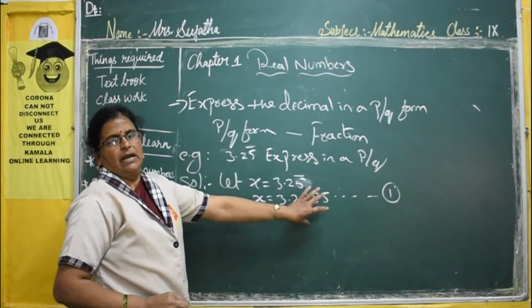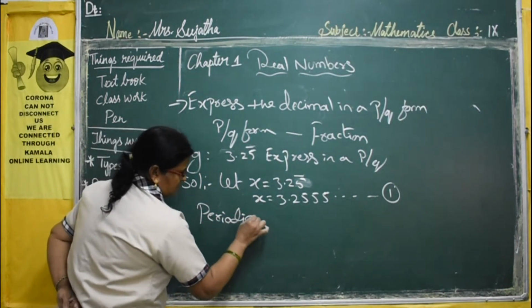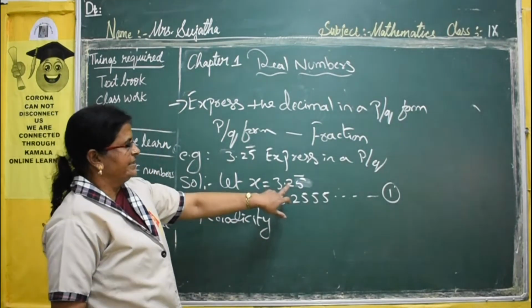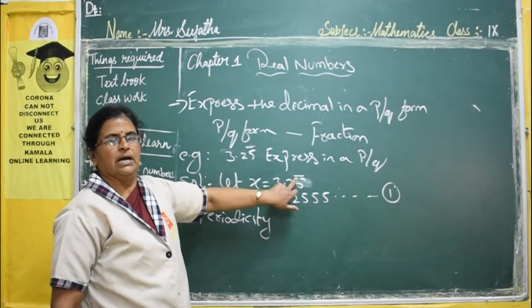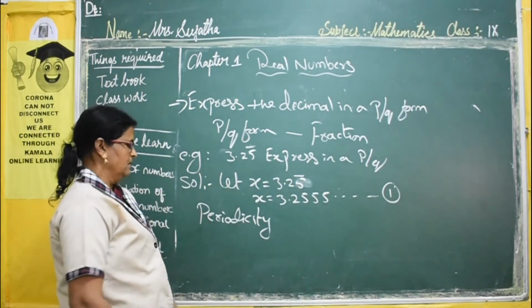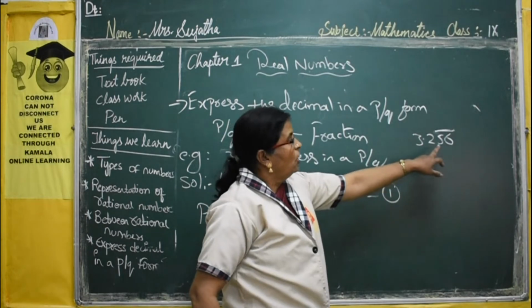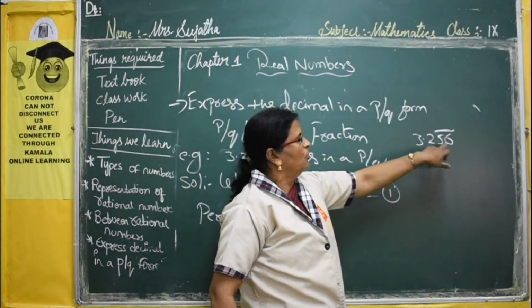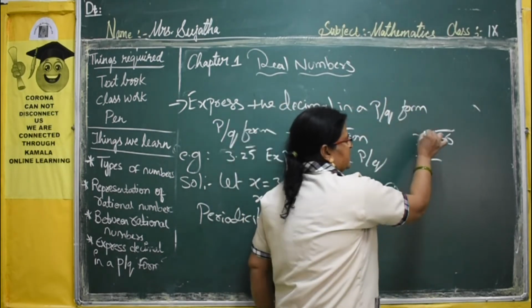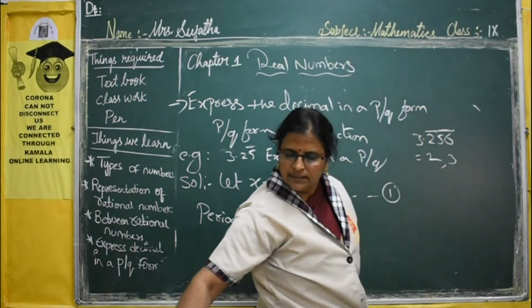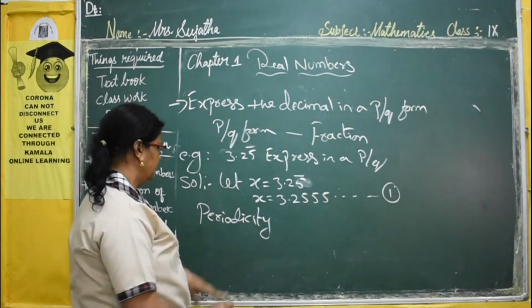Now, what is periodicity? Here you have to compulsorily write periodicity. What is meant by periodicity? Periodicity is nothing but the number of digits on which the bar is there. Here the bar is on one number, so the periodicity is 1. For example, 3.256 bar is like this. So how many numbers is the bar on? 2 numbers, so the periodicity becomes 2. If it has 3 numbers, the periodicity is 3, like that. Now here the periodicity is on one number, so periodicity is equal to 1.